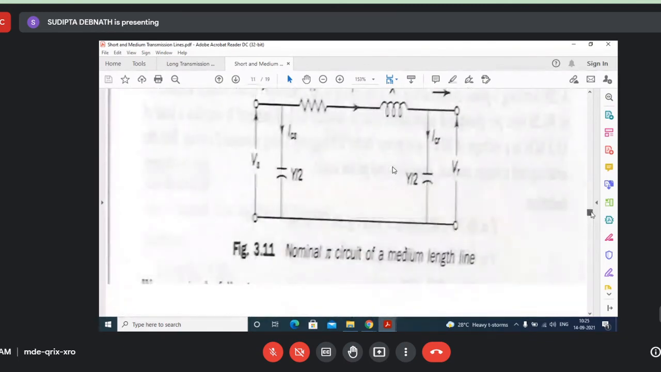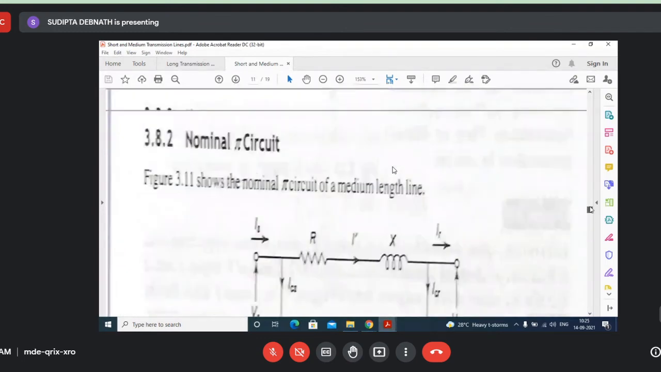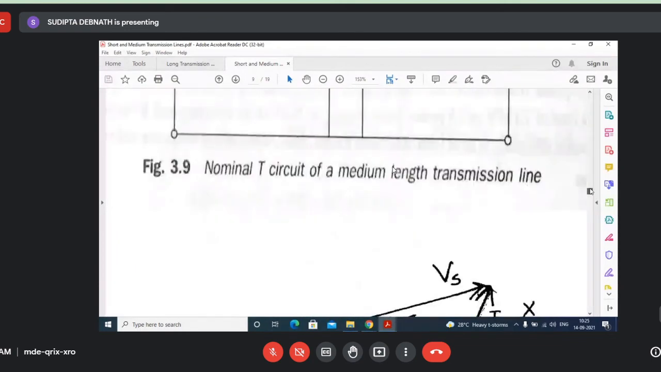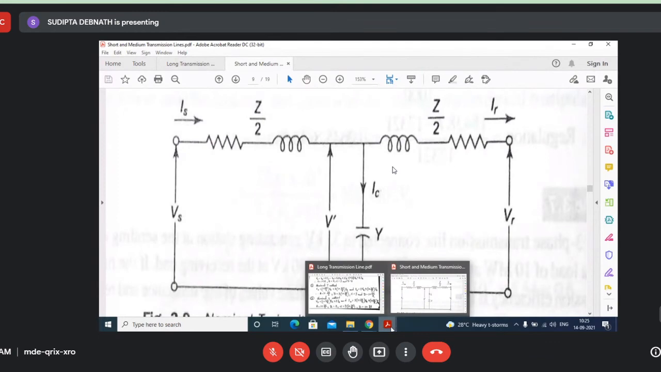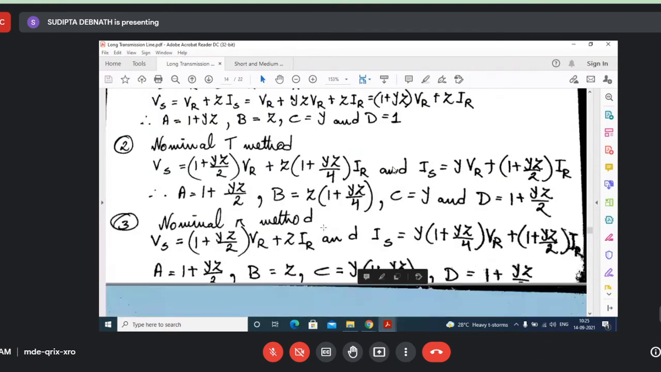This is the pi network. This is symmetrical, you can understand. This is the T network. This is also symmetrical. But the end condenser method is not symmetrical.